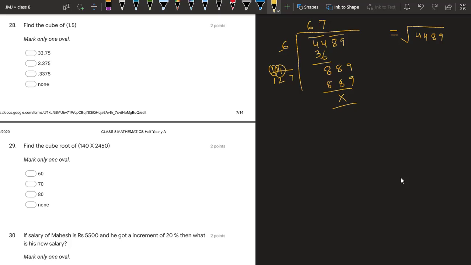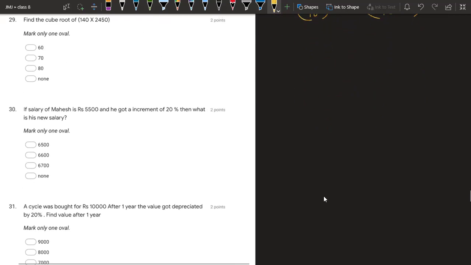28. Find the cube of 1.5. I have told you, first we remove the decimal, it becomes 15 upon 10. So you have to find the cube of 15 upon 10 whole cube. So it will be 15 cube is 3375 and 10 cube is 1000. If you cut these zeros, 1 2 3, decimal will come here. So answer is 3.375.